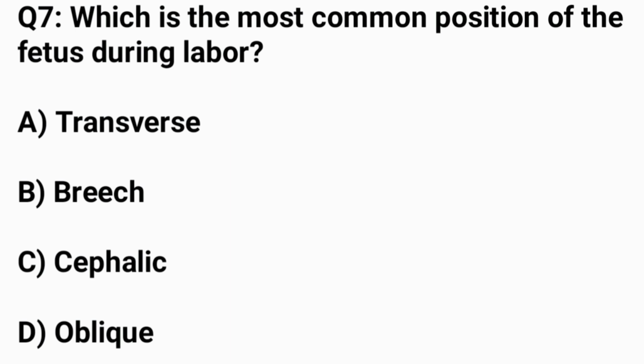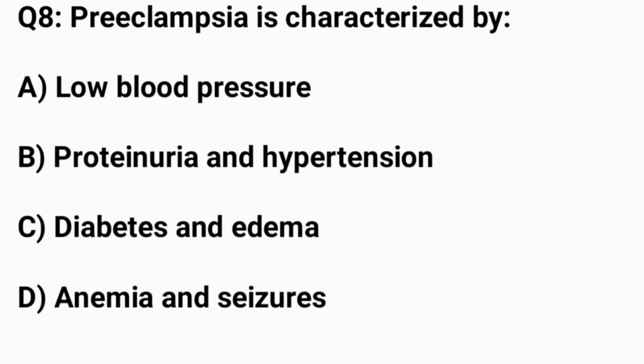Question number 7. Which is the most common position of the fetus during labor? The correct answer is option C, cephalic. Question number 8. Preeclampsia is characterized by. The correct answer is option B, proteinuria and hypertension.